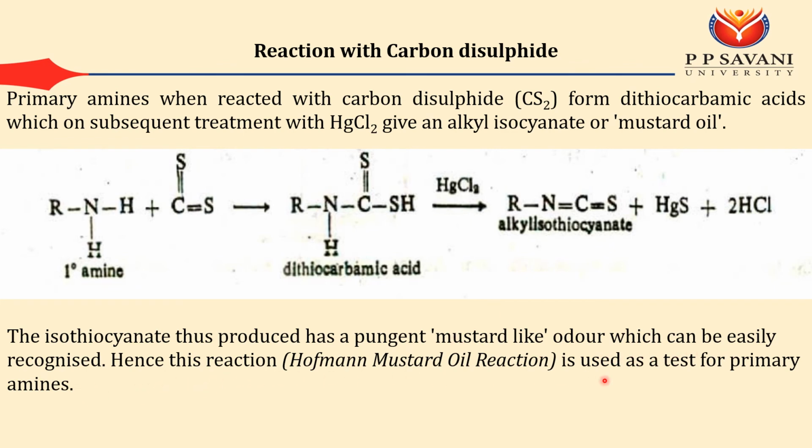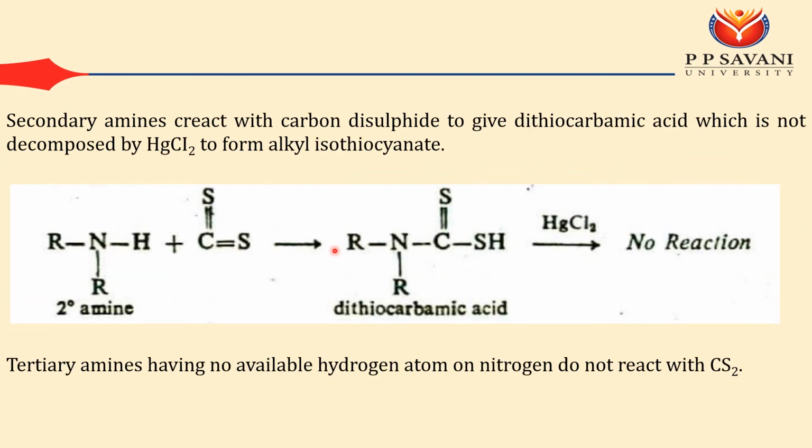Hence, the reaction is used as a test for primary amines. Similarly, you can do the reaction with secondary amine also, and you will get dithiocarbamic acid. If you do a further reaction with mercuric chloride, you will not obtain anything. Whereas for tertiary amine, there is no replaceable hydrogen on nitrogen, so the reaction does not occur.